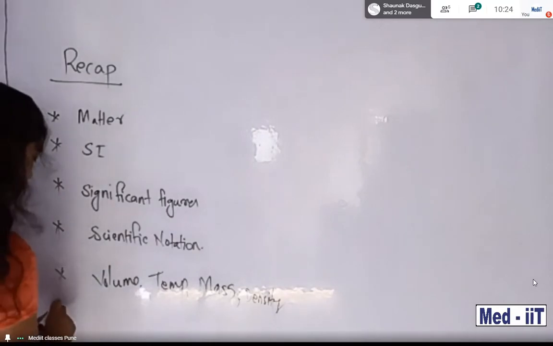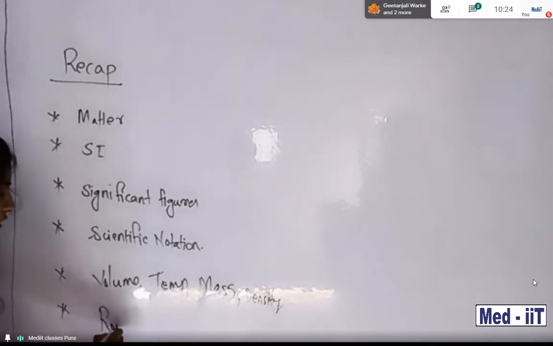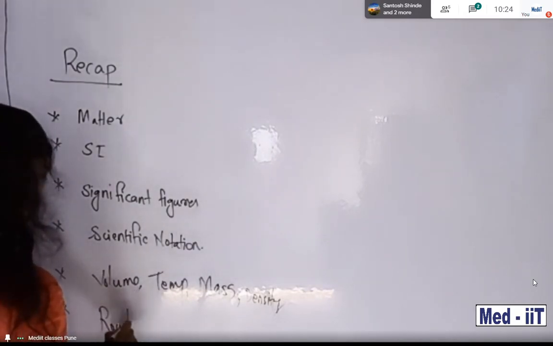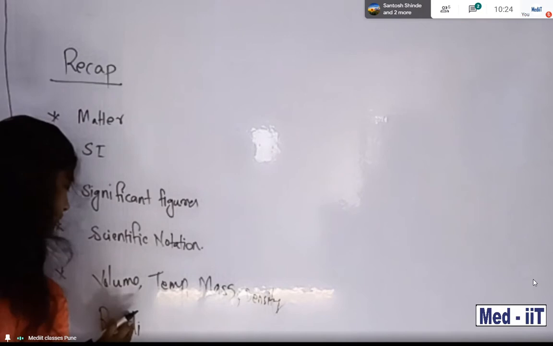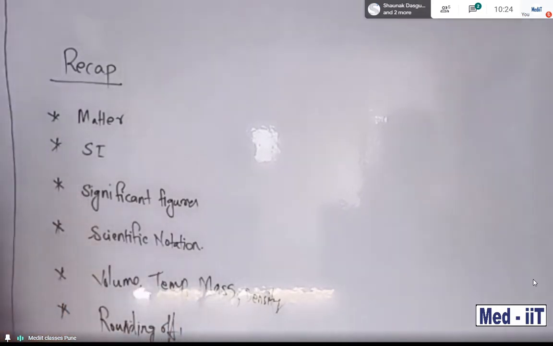And then rounding off, our last topic, rounding off figures. Significant figures. These are our last day's topics.